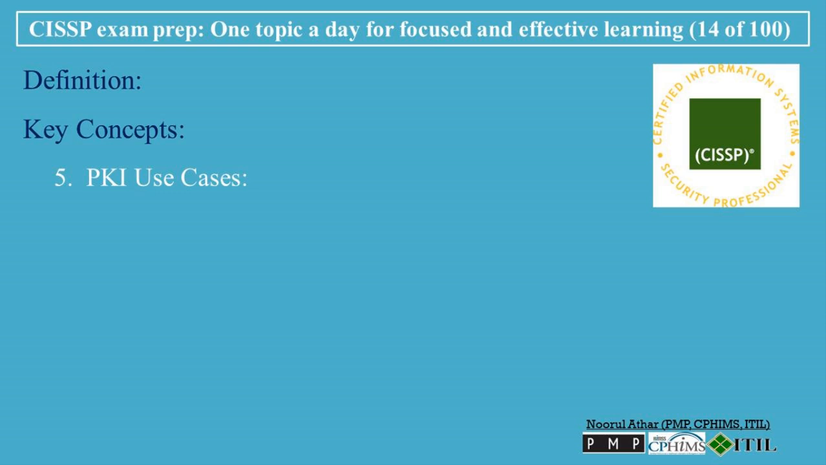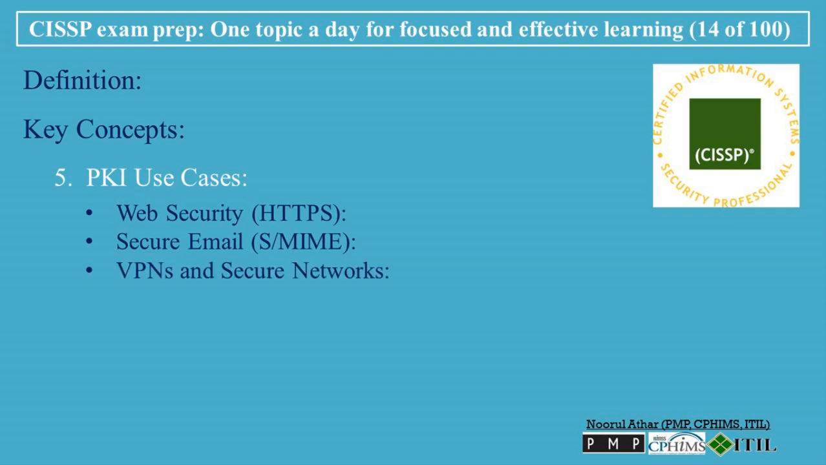5. PKI Use Cases. Web security, HTTPS: PKI is essential for securing websites via HTTPS by issuing certificates to websites that enable TLS encryption. When you visit a secure website, the browser validates the website's digital certificate to establish trust. Secure email, S/MIME: PKI allows users to send encrypted and signed emails. S/MIME, Secure/Multipurpose Internet Mail Extensions, relies on digital certificates to authenticate the sender and ensure message confidentiality.